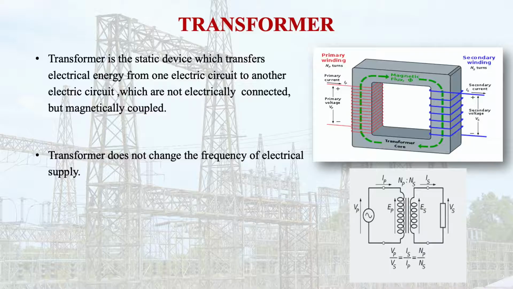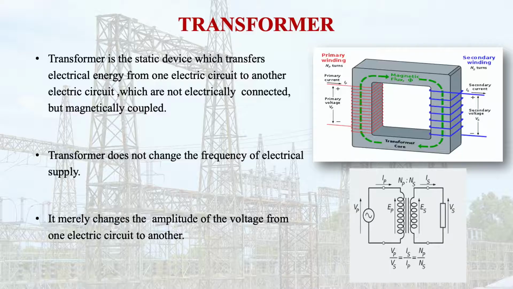You know that the transformer is a main part of the AC transmission and distribution system. Almost the entire world production of electrical energy is transformed twice, thrice or even more before utilization by means of the transformer. The transformer does not change the frequency of electrical supply.